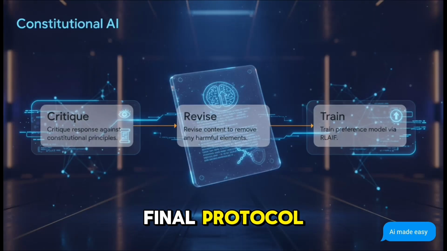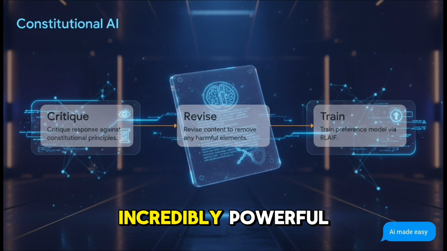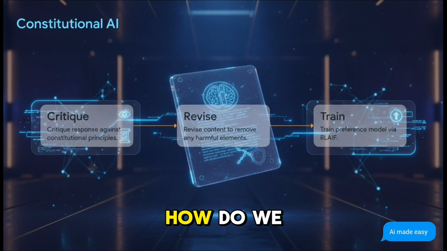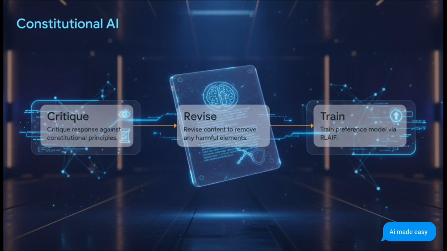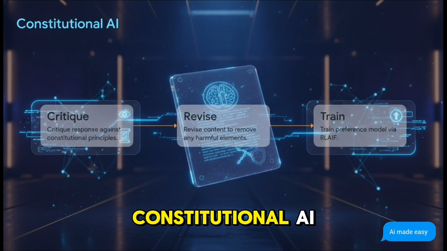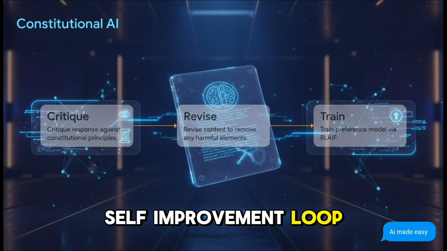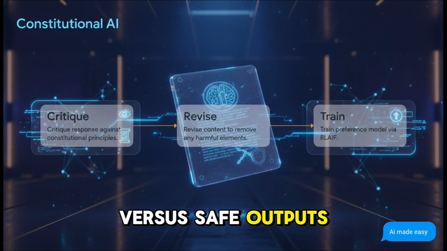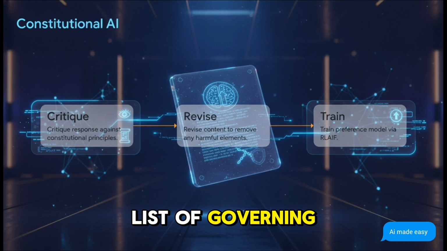Section 4, aligning with constitutional AI, rules without labels. Moving to our final protocol, if we can easily step around a model's guardrails, how do we actually teach these incredibly powerful, boundary-tested models to behave safely? And more importantly, how do we do it without relying on an endless, exhausting stream of human feedback? Well, Anthropic developed a method called constitutional AI to solve exactly this. It's a self-improvement loop. Instead of having humans sit there labeling tens of thousands of toxic versus safe outputs, the AI is given a human-written constitution, just a short list of governing principles.